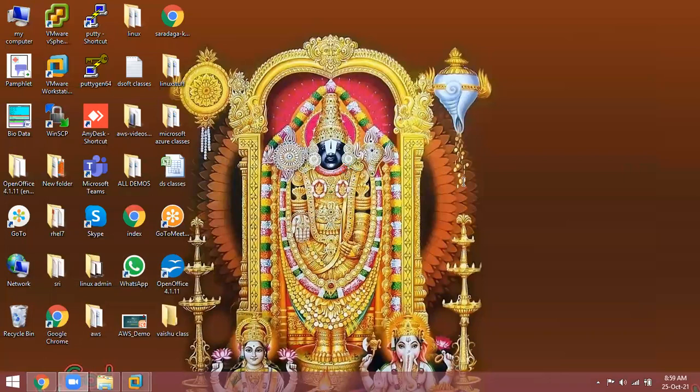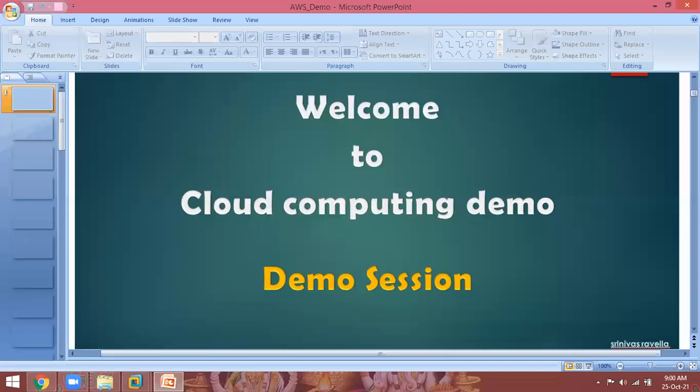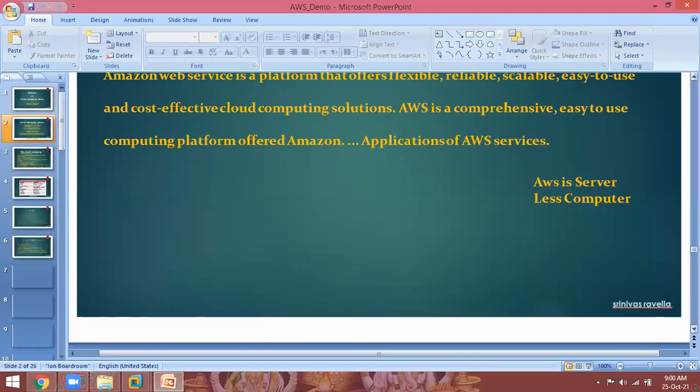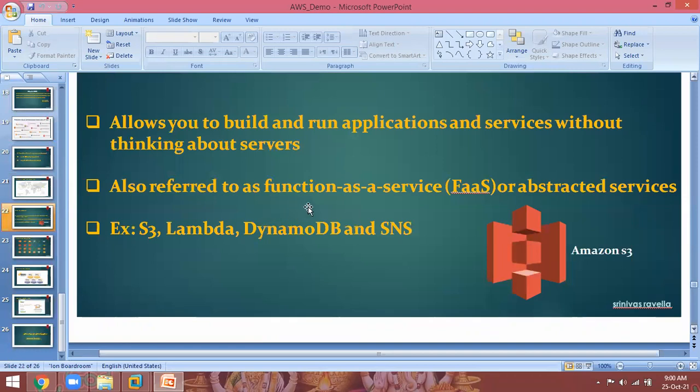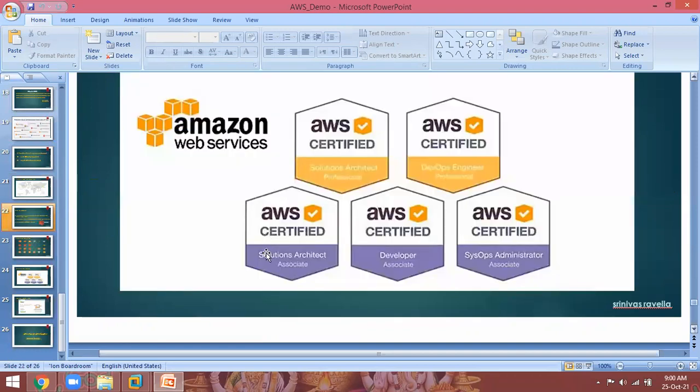Everybody can start with the AWS Solutions Architect Associate certification only. I will show you. This is AWS Certified Solutions Architect Associate. This is the course we are going to learn, and it is the first certification we are going to do.